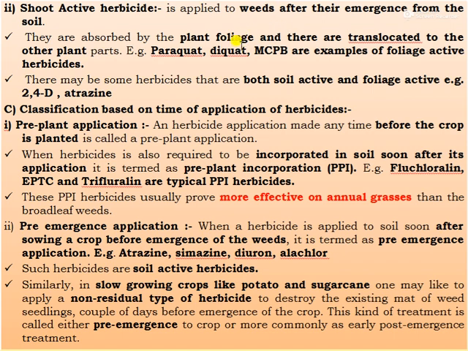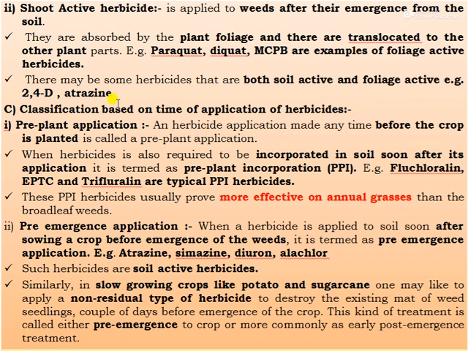They are absorbed by the plant foliage and translocated to the other plant parts. For example, paraquat, dicamba, MCPB are examples of foliage active herbicides. There may be some herbicides that are both soil active and foliage active, for example 2,4-D and atrazine.